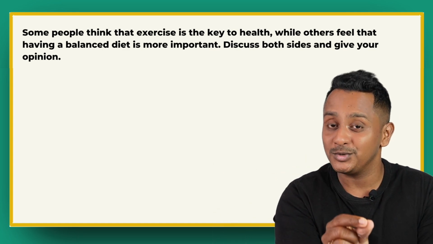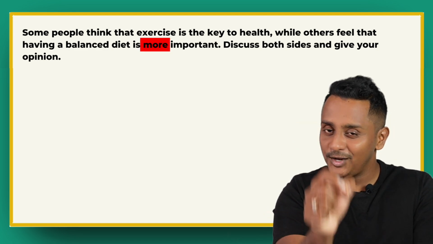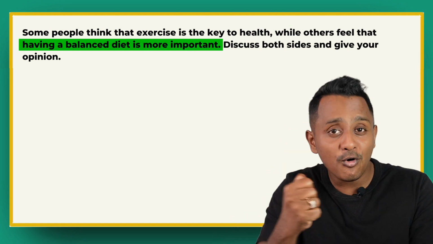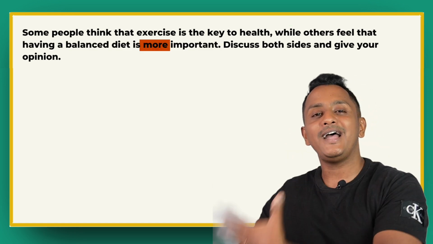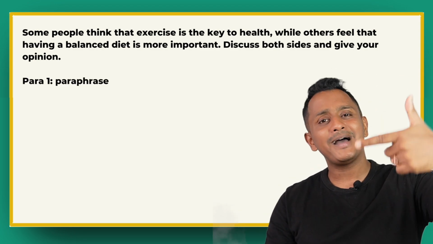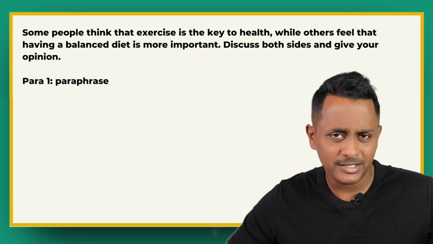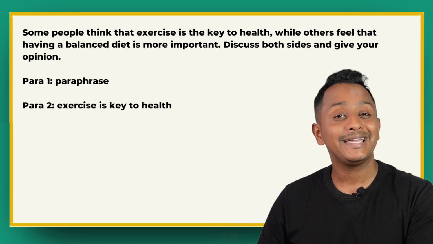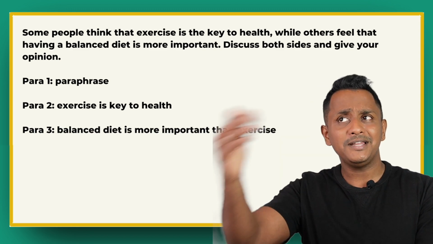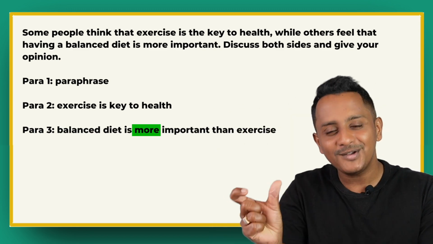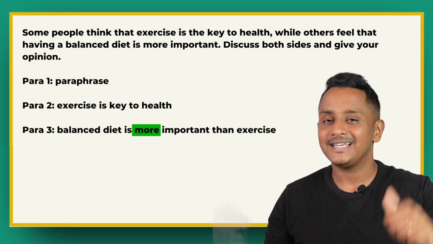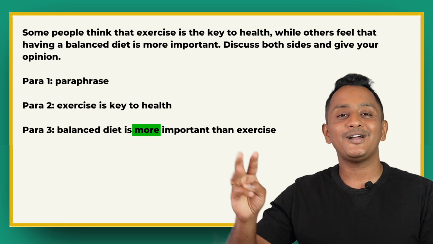Let's understand why it is very much wrong to just randomly discuss both the sides, because the question has this word called more. Pay more attention to this word more. The second line says, while others feel that having a balanced diet is more important, meaning more important than exercise. So an ideal structure would look something like this. Para 1 is going to be paraphrasing whatever is written over there as an introduction. Para 2 is where you prove why exercise is key to health, because that's the question. Para 3, why balanced diet is important? No, balanced diet is more important. More is always with respect to than, something more important than exercising. That means para 3, you're going to compare.